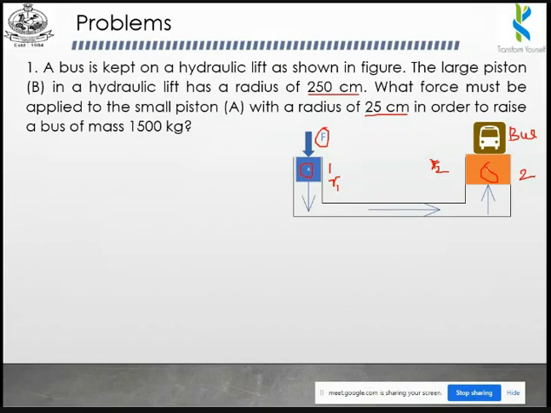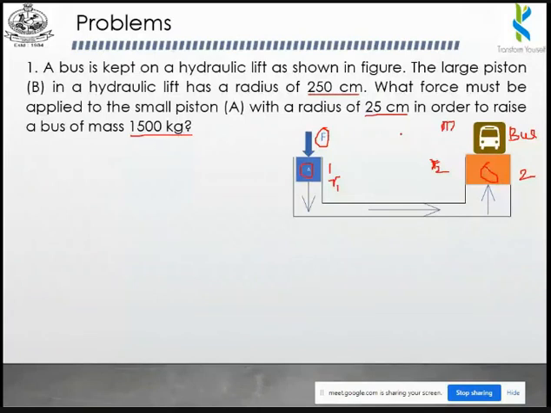In order to raise a bus of mass 1500 kg. So the mass of this particular vehicle is 1500 kg. So it is a purely application oriented problem. Okay. So in this diagram, you have a value of R1, you have a value of R2, and you have the mass of the vehicle. Okay. So what is the formula that we can use here? The formula is F1 by A1 is equal to F2 by A2.